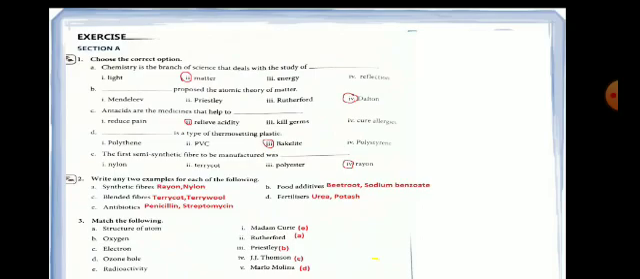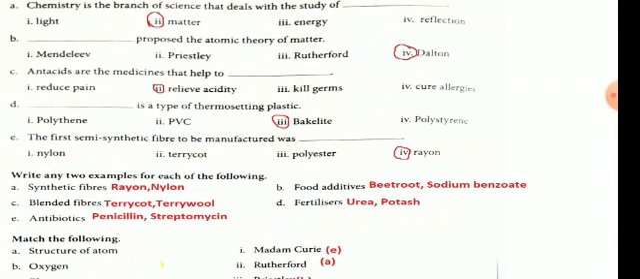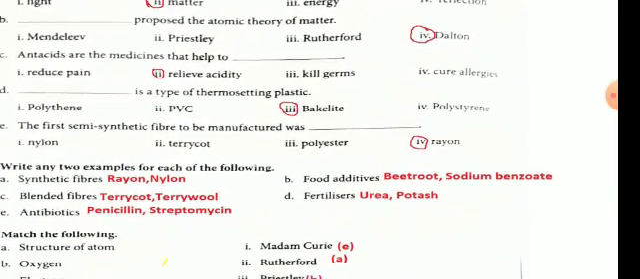B is two food additives. Example we have to give. Now here one I have taken from the natural one and one is artificial one. So here you can take turmeric also, but I have written here beetroot and sodium benzoate. Blended fibers, terracotta and terry wool. Fertilizer, urea and potash. Antibiotics, penicillin and streptomycin.